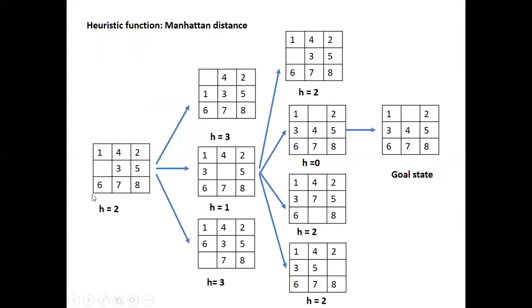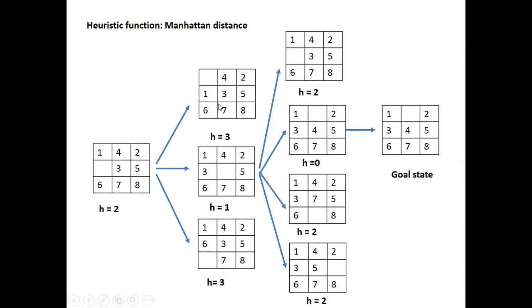Okay. This is my initial state. This is the goal state. Now, I'm sure you all remember this 8 puzzle problem. You have a blank square which helps you to make the movement. The h value here, heuristic value, is 2. Now this square can move up, it can move down, and it can move to the right side. So we will have 3 new states generated.